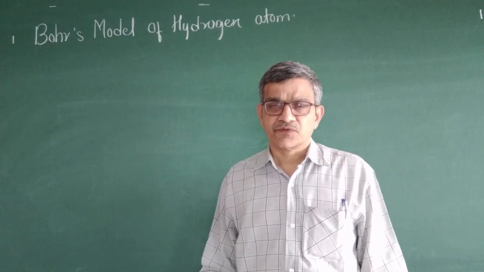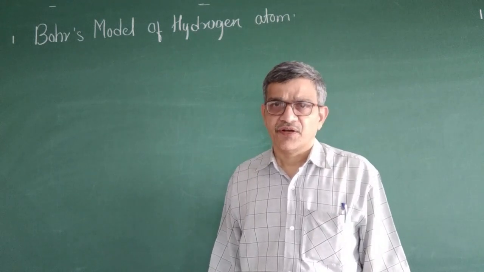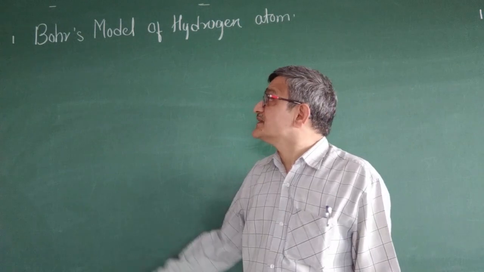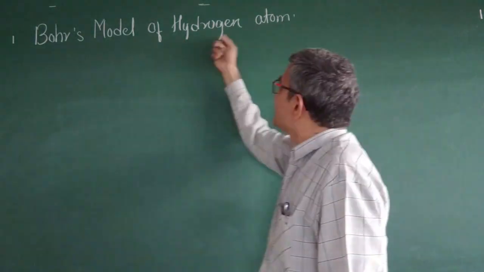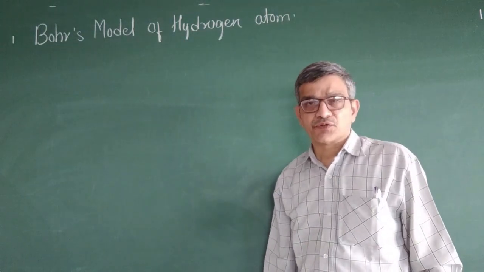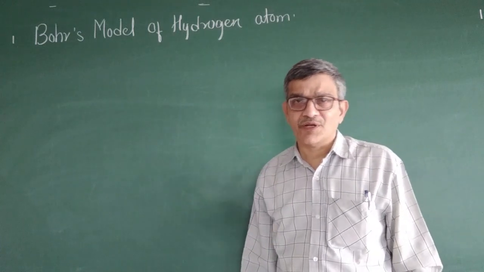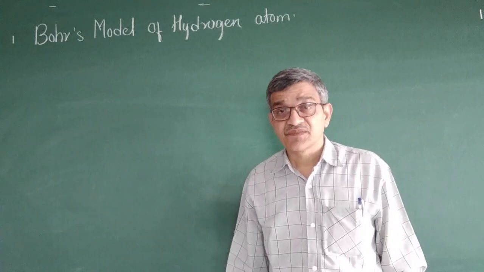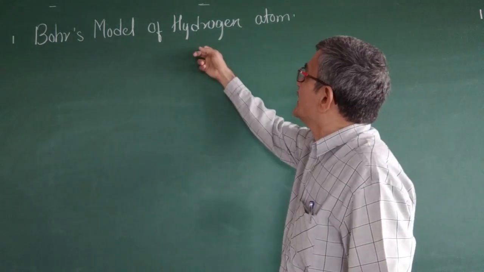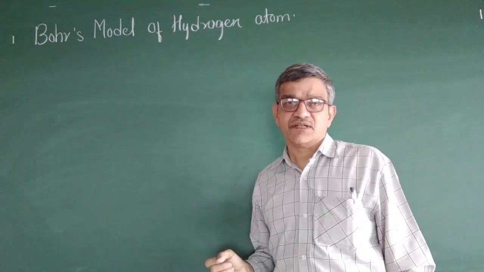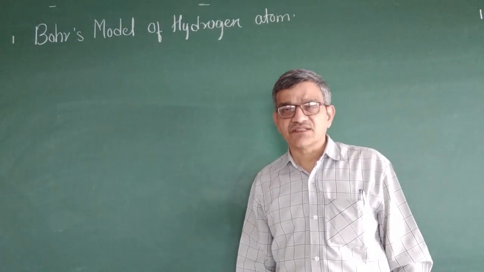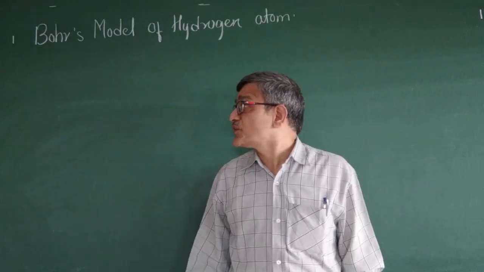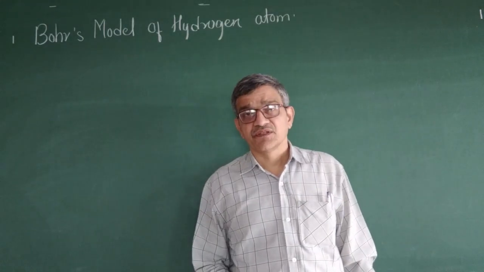Using these ideas, now let us go to the next concept of the atomic model, that is known as Bohr's model of the hydrogen atom. Niels Bohr is a Nobel laureate, who got the Nobel Prize for this concept, and he explained especially the hydrogen atom. He has given some points that are known as postulates. So, Bohr's model of a hydrogen atom.